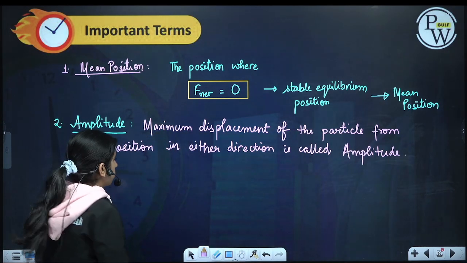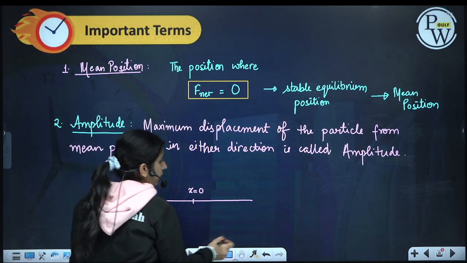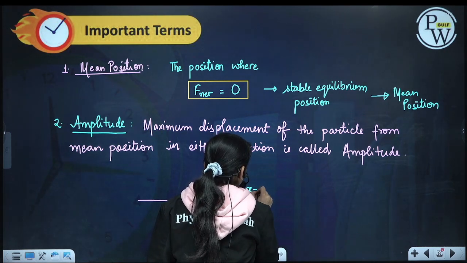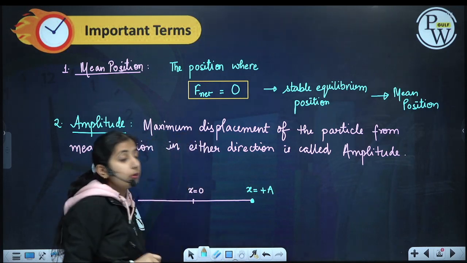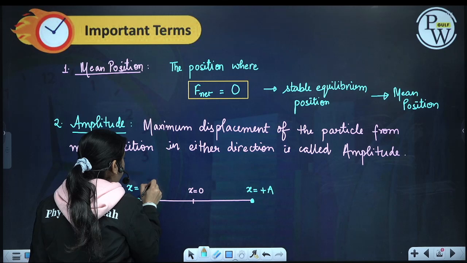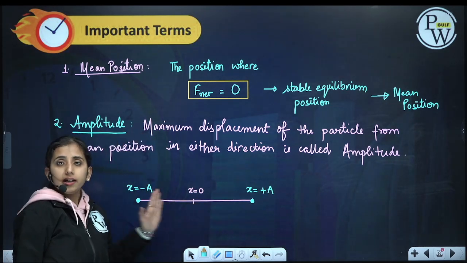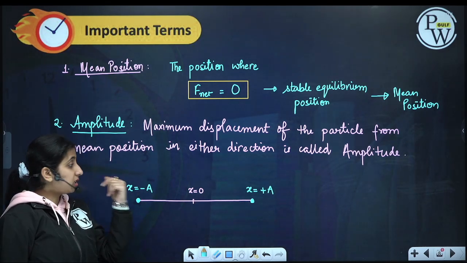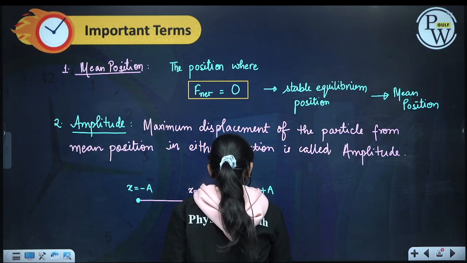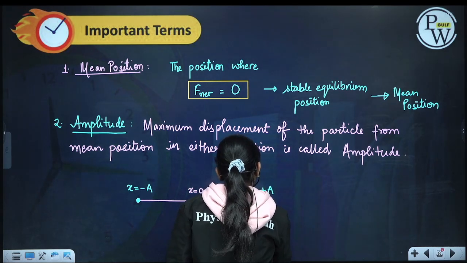So amplitude is denoted by capital A. If x is equal to 0 is my mean position, then on one side it will go to plus A, and on the other side it will go to minus A. Maximum displacement we can do is A on this side, A on this side. So the maximum position it can be is plus A and minus A. These are called extreme positions.